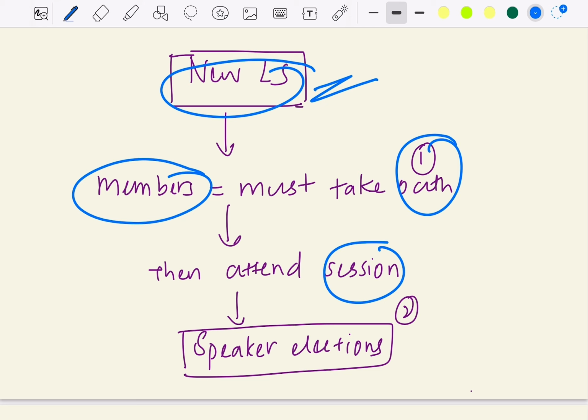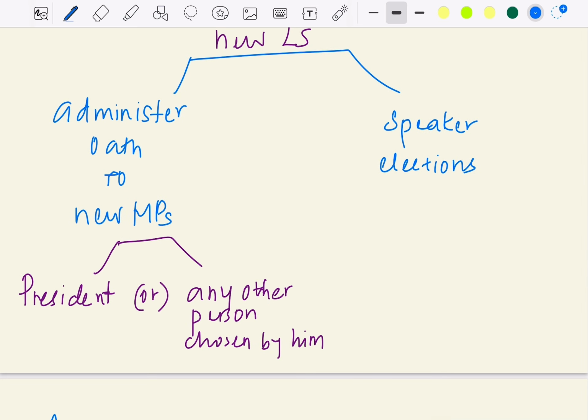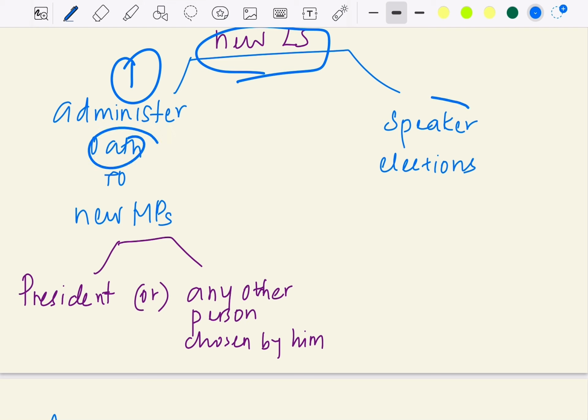Only then they can attend the sessions. The first task before all the newly elected Lok Sabha members is that they must take the oath, and only then can they sit in the session, participate in the Speaker elections, and elect one of the members as the Speaker, right? So the two tasks for the newly formed Lok Sabha are: first, they must take the oath, and second, only then can they take part in the Speaker elections.